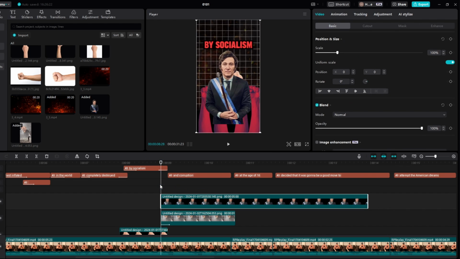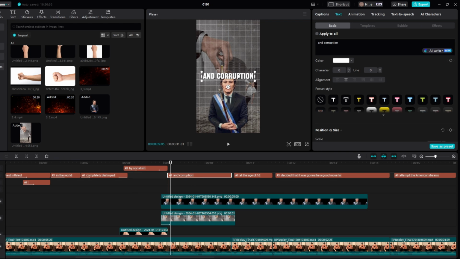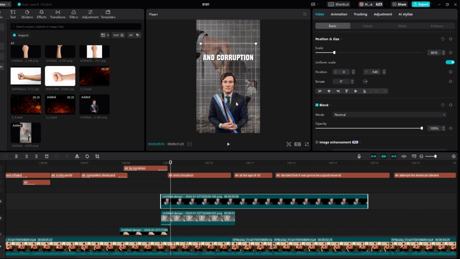Then we're gonna add the president of Argentina because he's talking about corruption in Argentina. And then what we'll do is we'll bring this smaller, just like so. And then with this text we'll bring it just above, like here. We'll make him a little bit bigger as well, just like so.